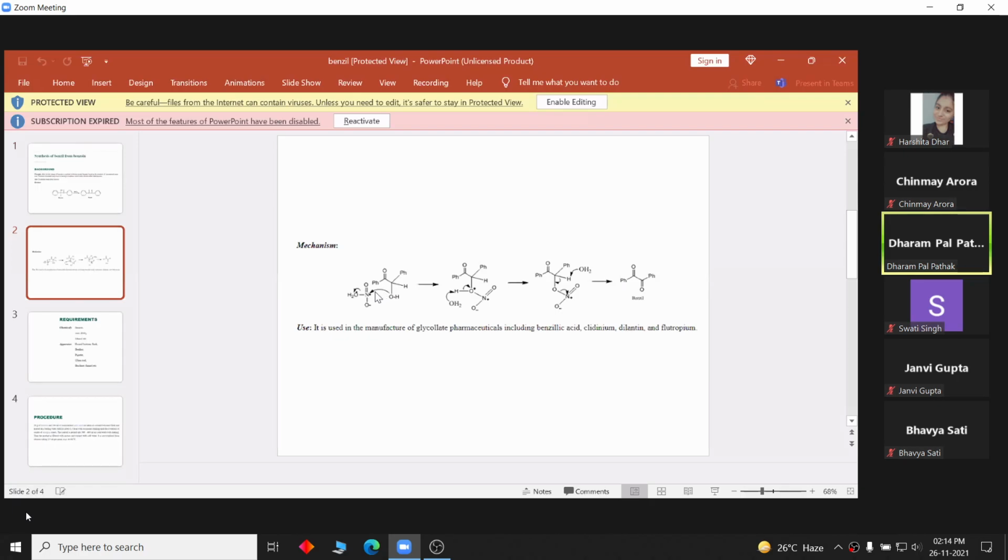This is attacked by this OH and we get these intermediates which are rearranged to give benzil, and it is used in the manufacture of pharmaceuticals including benzilic acid, clidinium, phenytoin and flutropium.